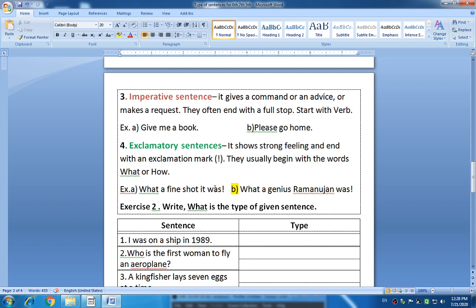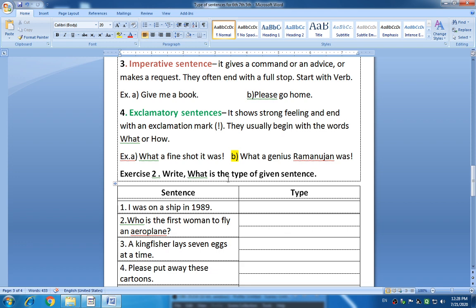Okay students, let's see the example first. What a fine shot it was! What a fine shot. Look at that. This sentence starts with what and ends with an exclamation mark. So this sentence belongs to the exclamatory sentences.